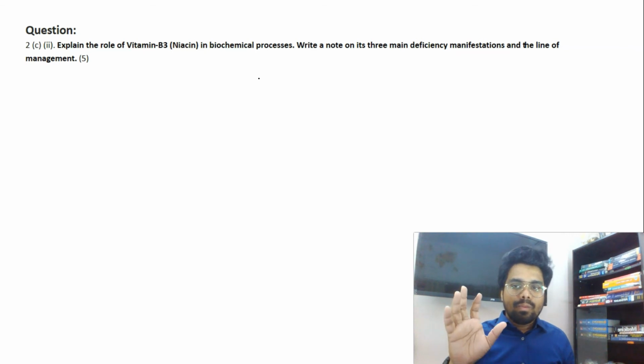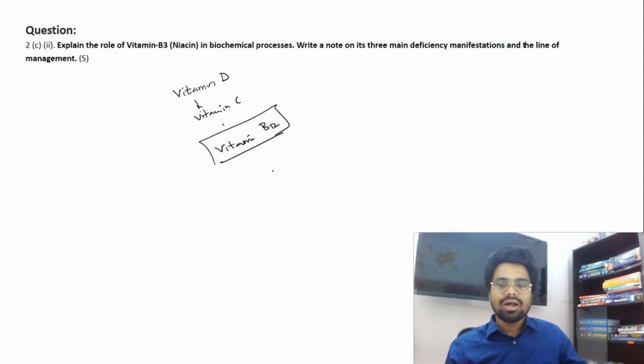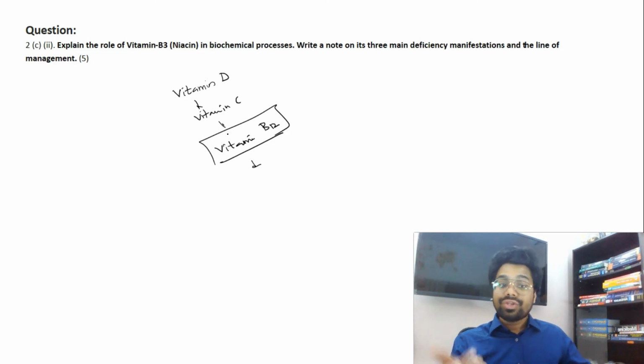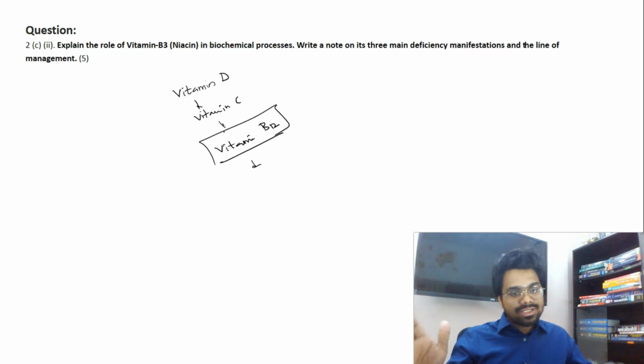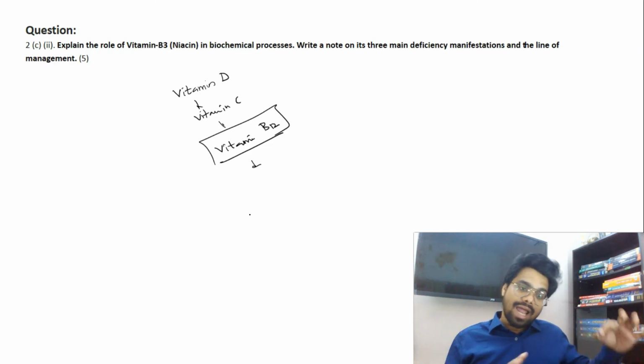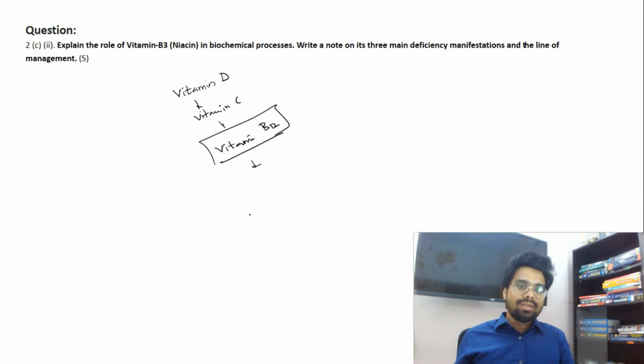Now, though it's not a repeat, each and every vitamin is asked. The most commonly asked vitamin so far is vitamin D, followed by vitamin C. And very recently there is a surge in questions from vitamin B12. It's a mix of both PSM, and even in 2020 they asked a question on vitamin B12 in the PSM part. Nutrition is in the syllabus of PSM, vitamins and minerals in the syllabus of biochemistry. When they club them together, management aspects are covered in preventive and social medicine, whereas biochemical role is covered in biochemistry.